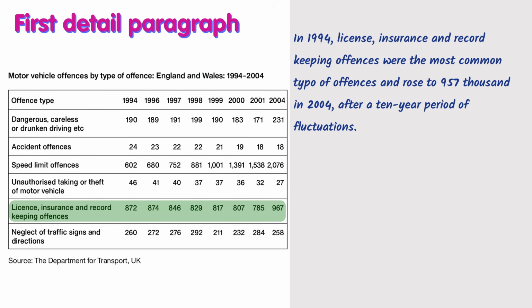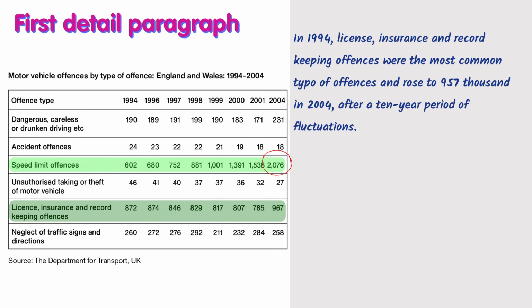Now next one, after that, it's speed limit offenses. So I write about speed limit, which in 1994 was ranked second, but by 2004 it became the main type of offense.